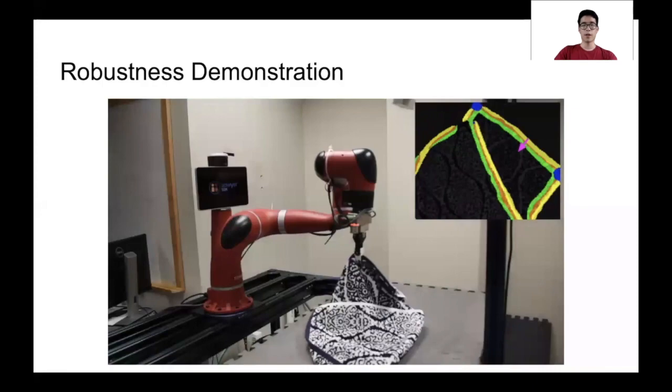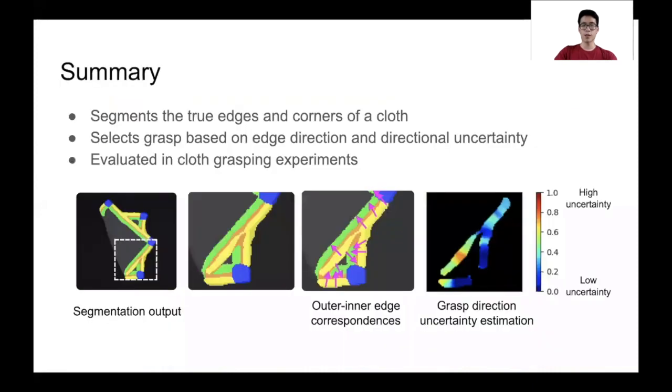In summary, our method segments the true edges and corners of a cloth. It selects a grasp taking grasp direction and directional uncertainty into account. It grasps cloth corners and edges from many complex crumpled configurations. We demonstrate that our method is robust to variations in cloth size and color.